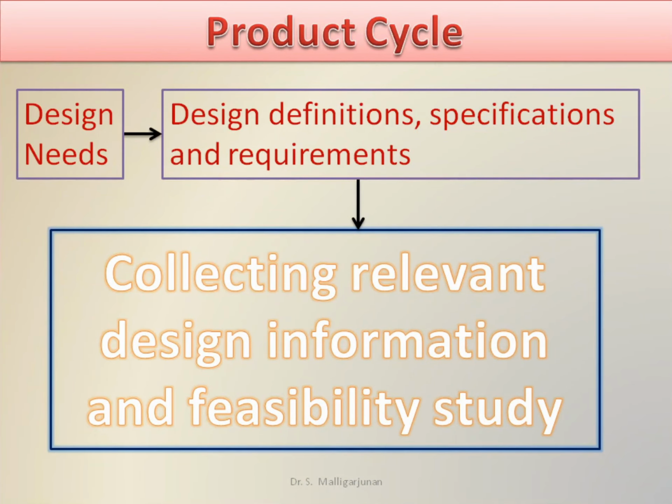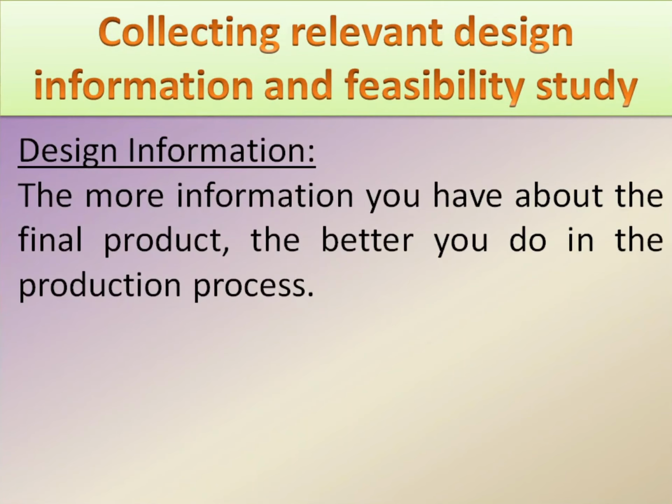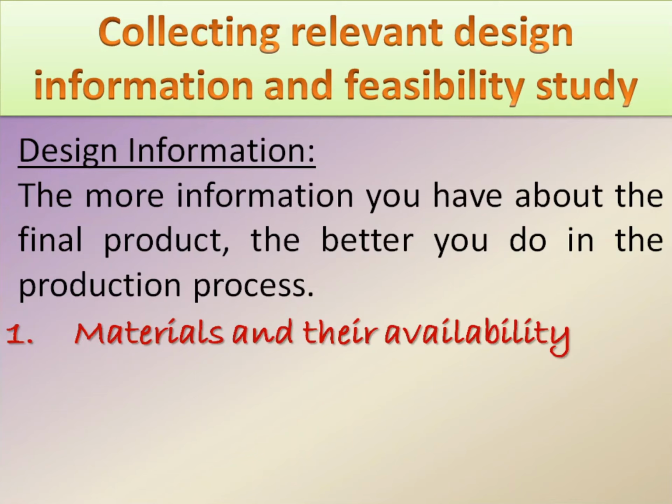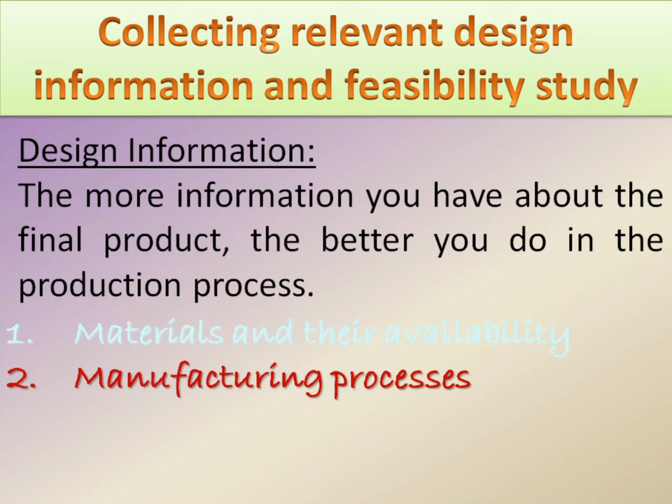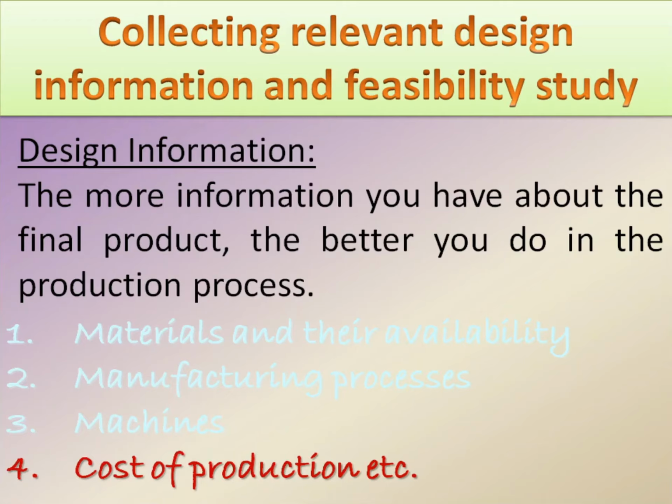The third step in product cycle is collecting relevant information and feasibility study. Design information. The more information you have about the final product, the better you do in the production process. This enhanced understanding helps the designer to meet and exceed the customer's expectations. The information required for our example product are materials and their availability, manufacturing processes, machines and their readiness, cost of production, etc.